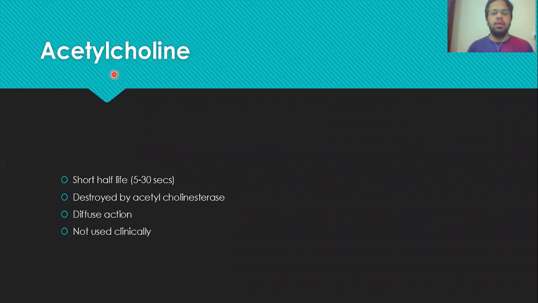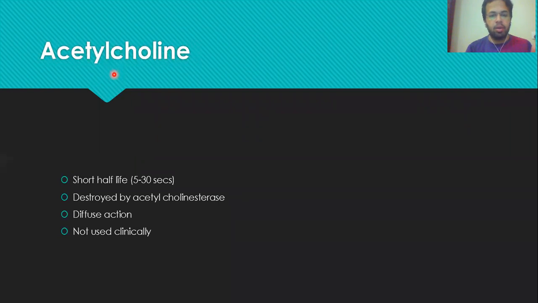Number one, if you give acetylcholine to any patient, what will happen? That acetylcholine will go into the blood. It will be rapidly degraded by the cholinesterase enzymes present in the blood, right?